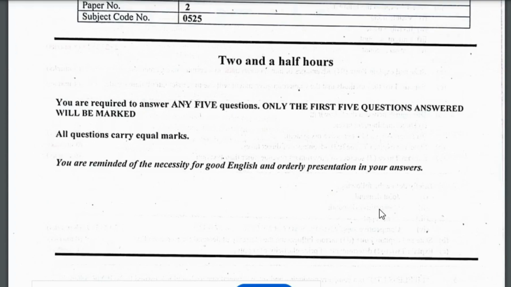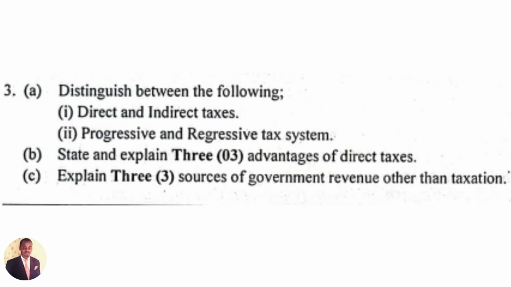So let's dive right into it without wasting time. Here are the questions of 3. I told you that we have already done 1 and 2, so we are going to go into 3 directly. It says distinguish between the following: 1. direct and indirect taxes; 2. progressive and regressive tax system. B. State and explain 3 advantages of a direct tax. C. Explain 3 sources of government revenue other than taxation. So how else is the government earning money apart from taxation? That's what it's saying here.